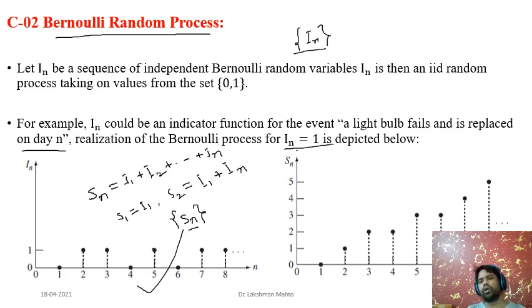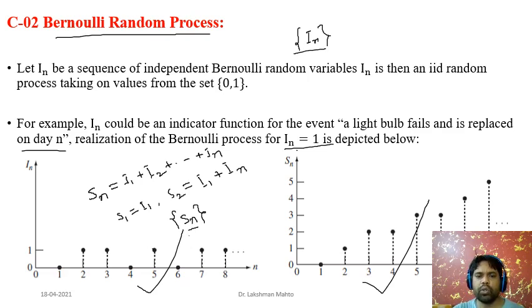You can easily observe that Sn is a monotonically increasing function of n, but we don't see such things in In. We observe the monotonicity in Sn because it comes as a sum of the first n Bernoulli random variables.